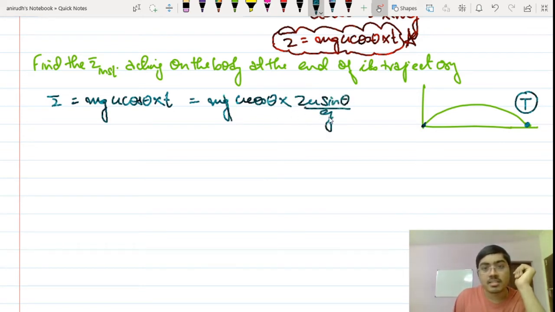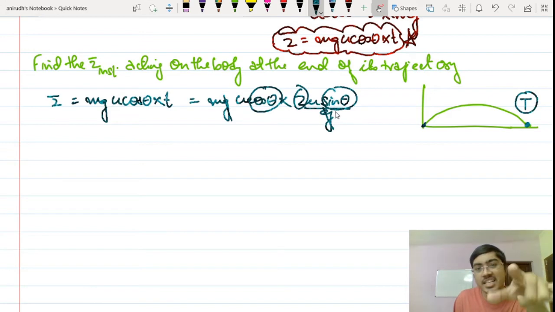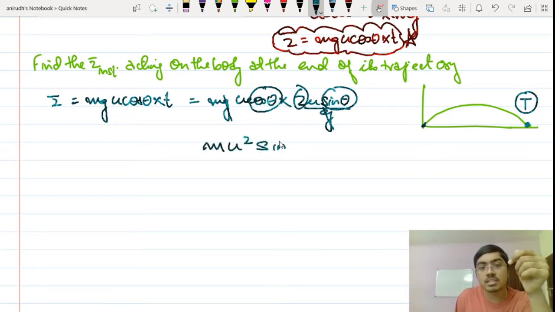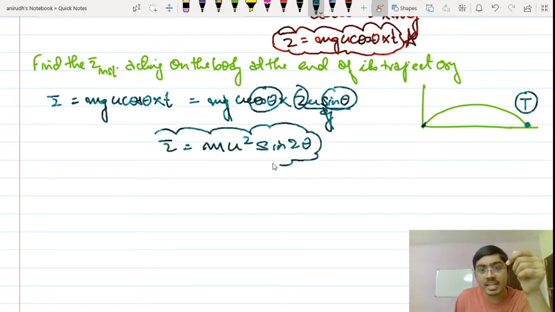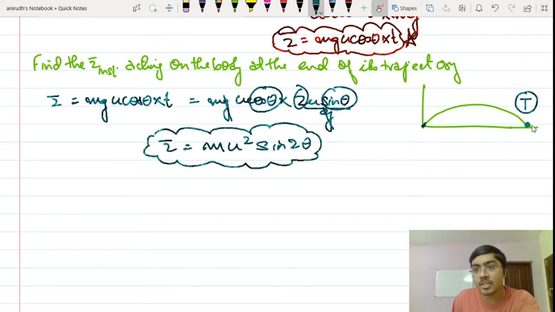Okay, yes, this can be cancelled off, and that is 2 sine theta cos theta, that is sine 2 theta, isn't it? So this will be m u square sine 2 theta. This is the torque. Okay, so the torque at the end of its motion, at the end of the trajectory here, what is the torque acting across about this point of projection?